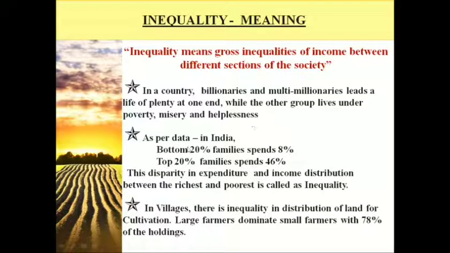So as per the data, it is said that in India, the bottom 20% of families spend 8%, while the top 20% of families spend 46% of their income. So this inequality or disparity in expenditure and income distribution between the richest and the poorest is called inequality. Okay, so this is basically the meaning of inequalities of income.